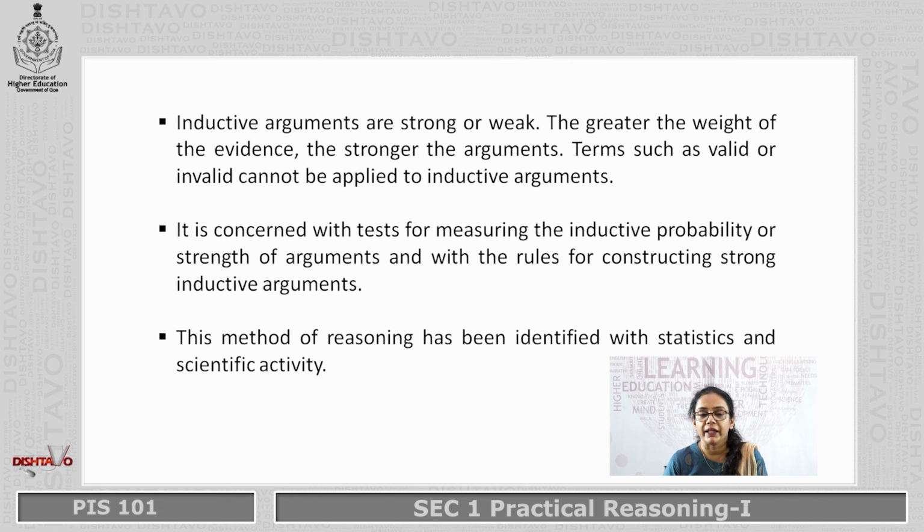That means we cannot say an inductive argument is valid or invalid. We have to say whether it is strong or weak depending upon the evidence. The greater the evidence, the stronger is the argument. The less evidence there is, the weaker the argument becomes.